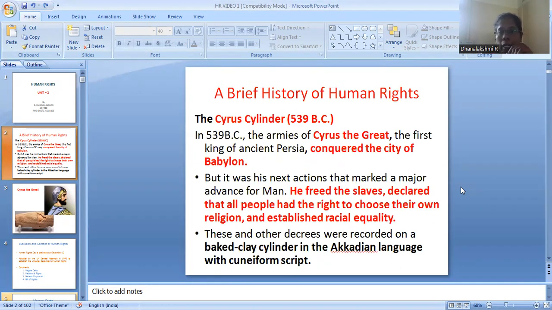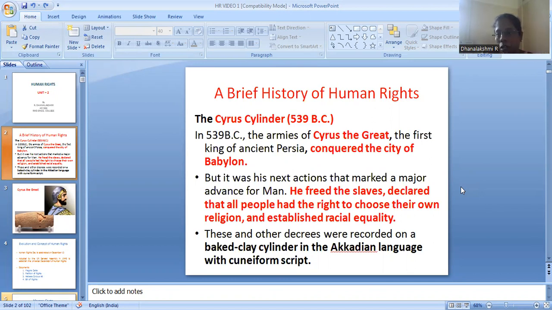As we all know, in 539 BC, there was a cylinder called the Cyrus Cylinder. It is a baked clay cylinder where all the messages have been written in the Akkadian language with uniform script. In the year 539 BC, Cyrus the Great, the king of ancient Persia, conquered the city of Babylon. Once he conquered it, the immediate action he took shows the significance of human rights. He freed all the slaves, declared that all people had the right to choose their own religion, and established racial equality.